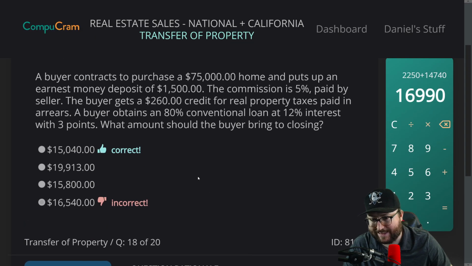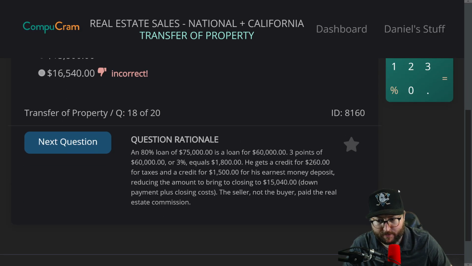Incorrect. It was 15,040. Okay, let's go over it. This is where I got wrong. An 80% loan of 75,000 is a loan for 60,000. 3 points of 60,000, or 3%, equals 1,800. So 600 times 3. He gets a credit for 260 for taxes and credit for 1,500 for his earnest money deposit, reducing the amount to closing to 15,040 down payment plus closing. The seller, not the buyer, paid the real estate commission.